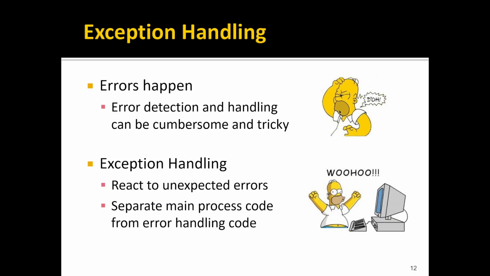It becomes difficult to separate the process that we're trying to accomplish from the checks that make sure it's safe to do so. Python, and most other languages, offer exception handling as an alternative. Exception handling is a built-in syntax for catching errors when they happen and handling them accordingly. This provides a consistent and clean syntax for handling all different types of errors, and separates the error handling from the main process. This keeps our code both clean and safe, so it's easier to maintain and has fewer errors.